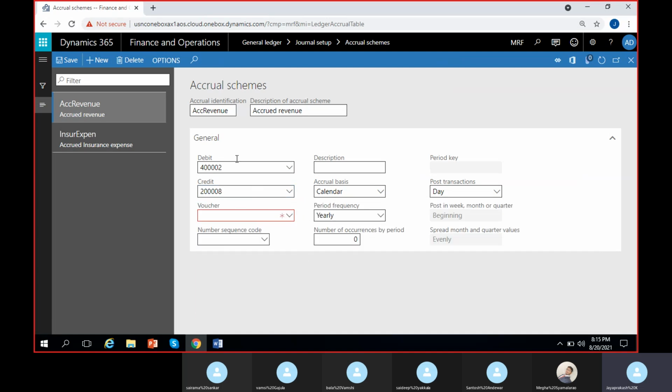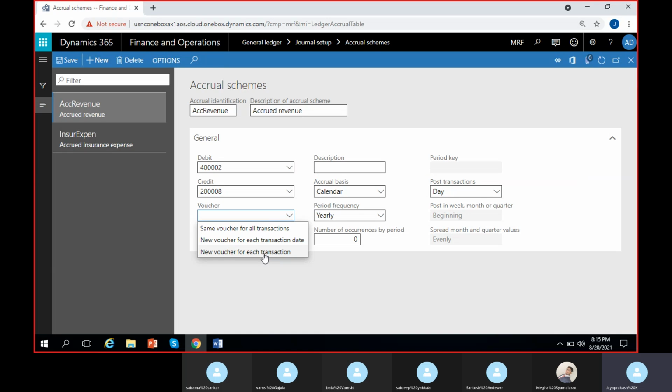Done, selected. So yesterday we have seen this one: same voucher for all transactions, new voucher for each transaction date, new voucher for each transaction. If I select this, it will take a new voucher for each transaction date. If I select this, it will take a new voucher for each transaction. So what is the difference? Each transaction date and each transaction. Actually, there is no difference.